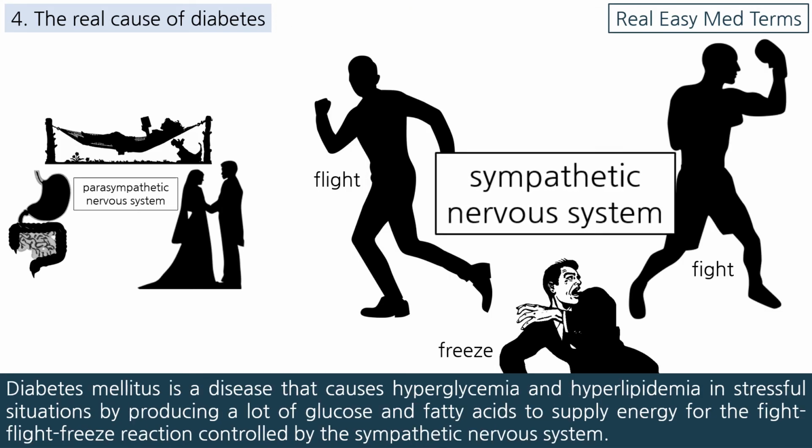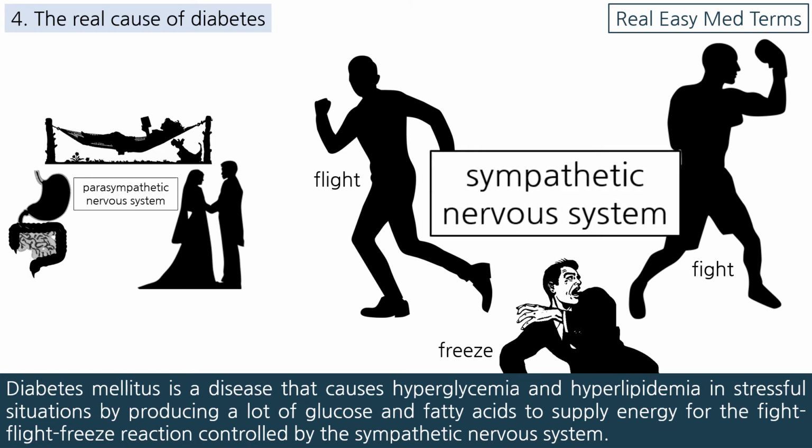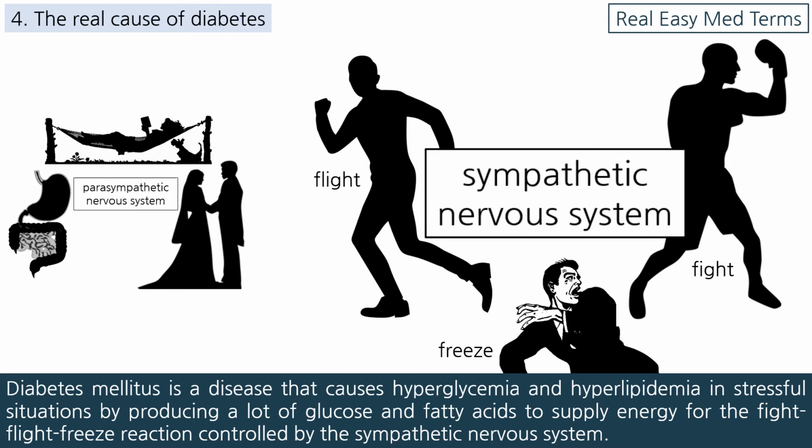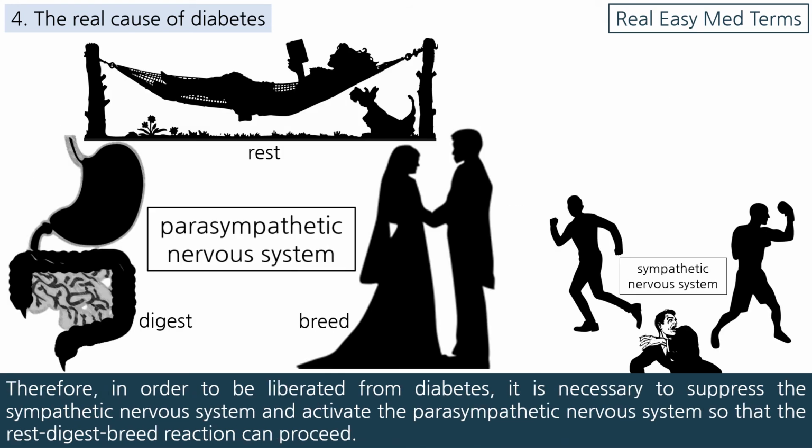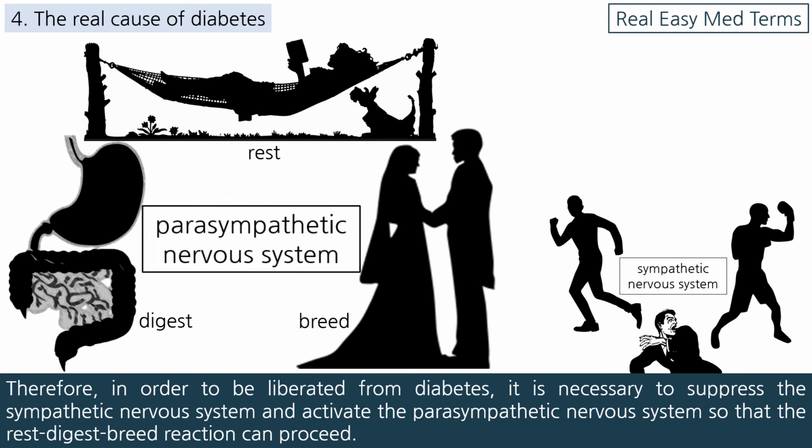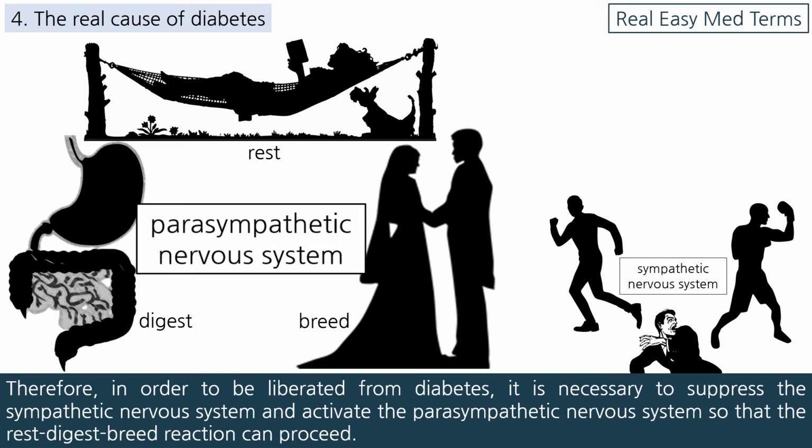Diabetes mellitus is a disease that causes hyperglycemia and hyperlipidemia, in stressful situations, by producing a lot of glucose and fatty acids, to supply energy for the fight-flight-freeze reaction, controlled by the sympathetic nervous system. Therefore, in order to be liberated from diabetes, it is necessary to suppress the sympathetic nervous system, and activate the parasympathetic nervous system, so that the rest, digest, breed reaction can proceed.